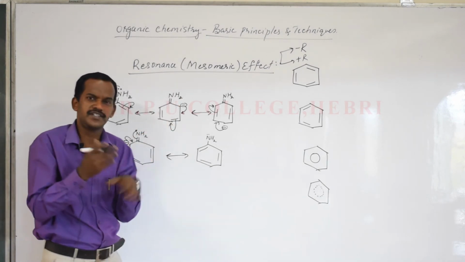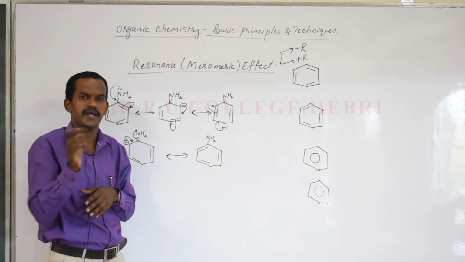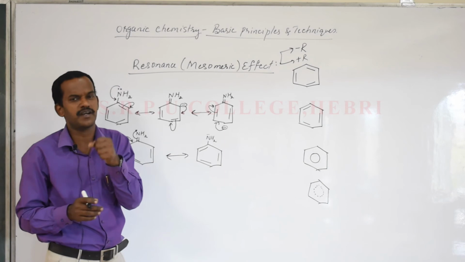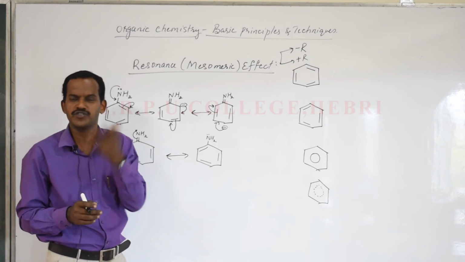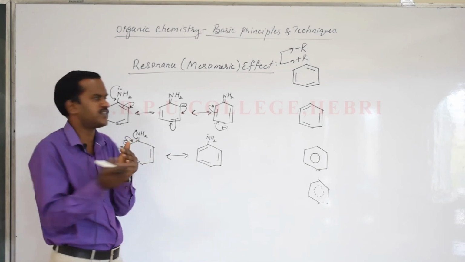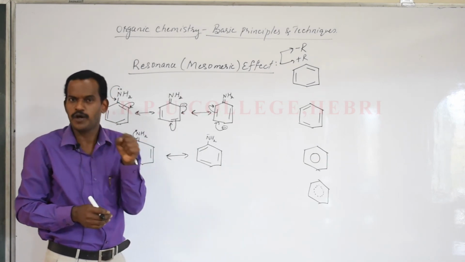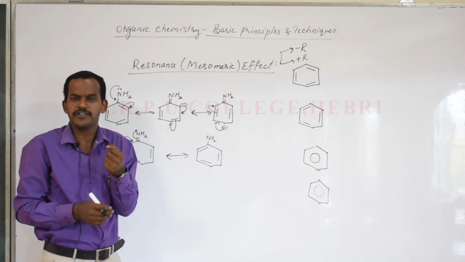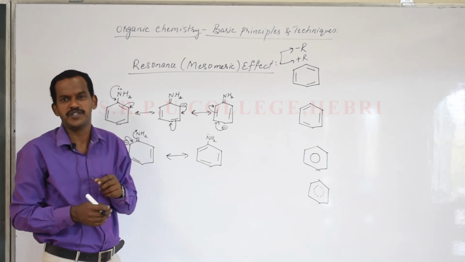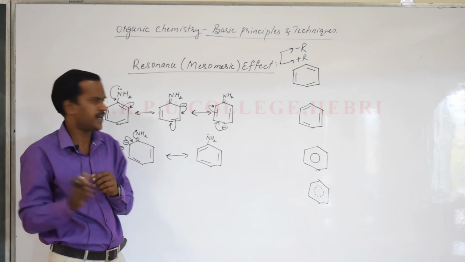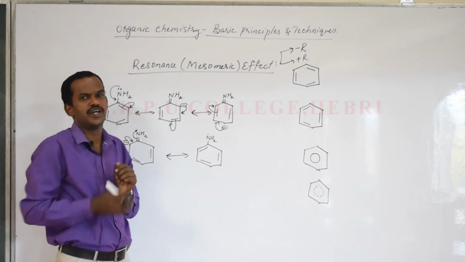There are other substituents which can exhibit a minus R effect when the group is electron withdrawing. Groups like NO2, CHO, any of these groups, if present or attached to the benzene ring, are electron withdrawing, and when it is an electron withdrawing species it will get a negative charge and then it exhibits a minus R effect. I'll write one example for minus R effect also.